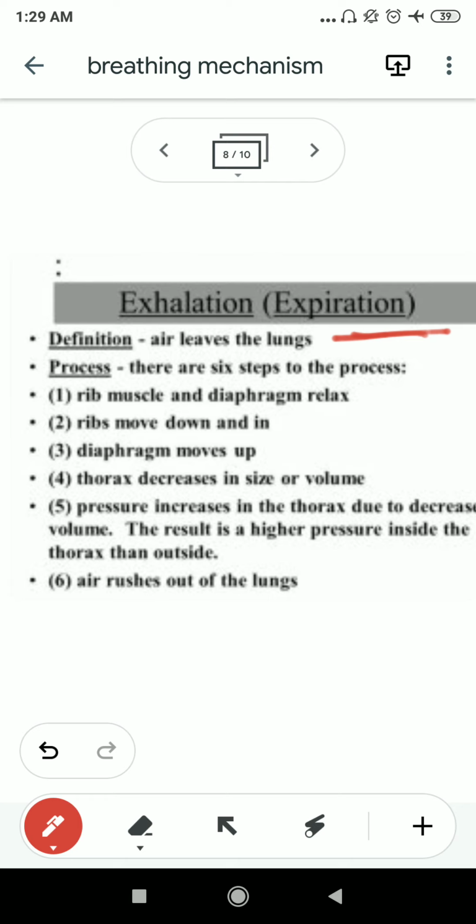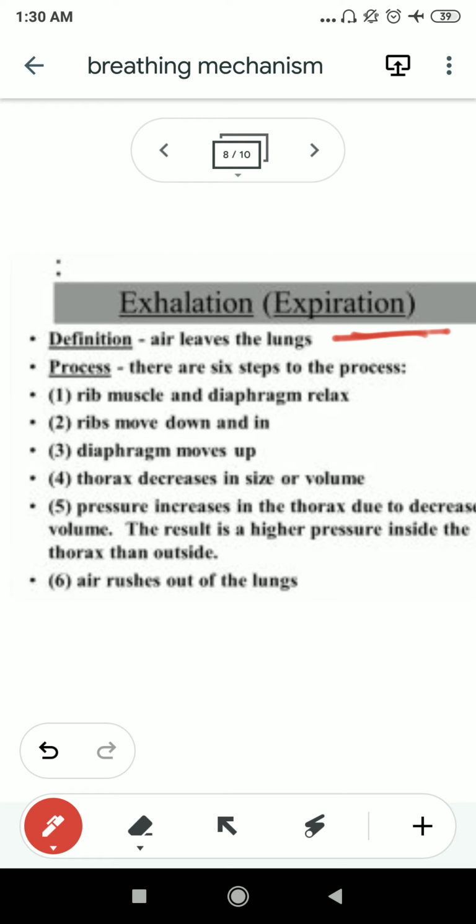First, there are 6 steps. Rib muscle and diaphragm relax. Rib muscle, meaning intercostal muscle. Then the ribs move down and in. The diaphragm moves up, I already showed this in the diagram. Then the thorax decreases in size or volume.